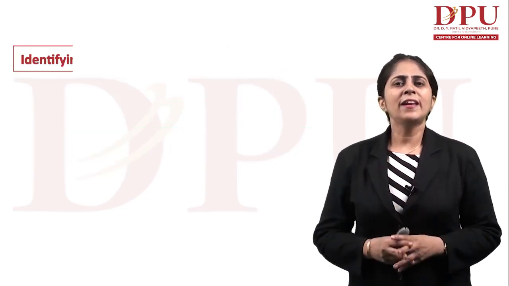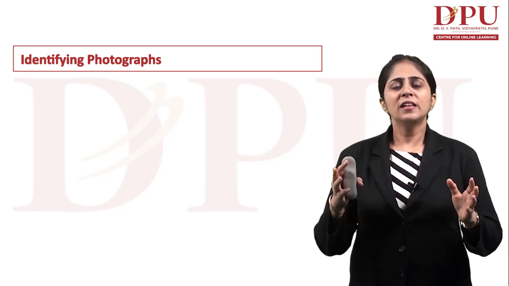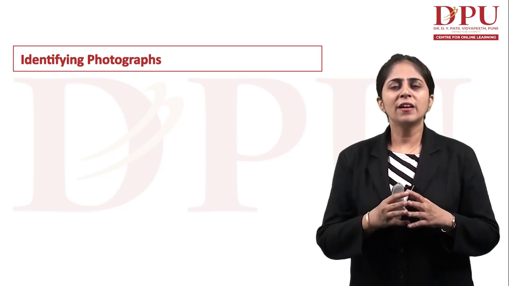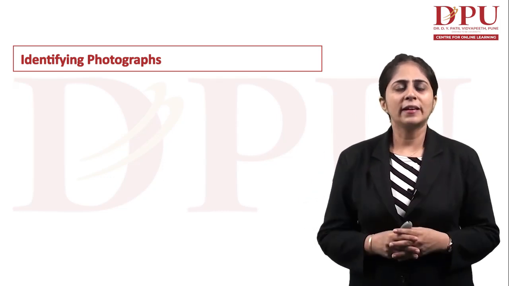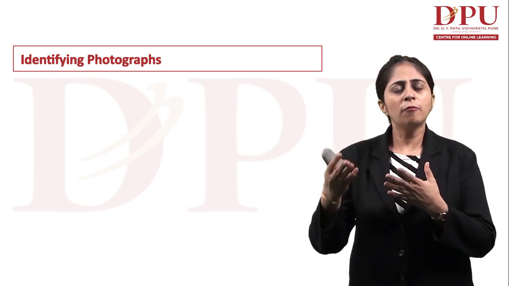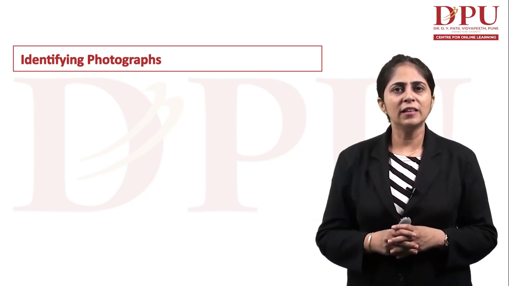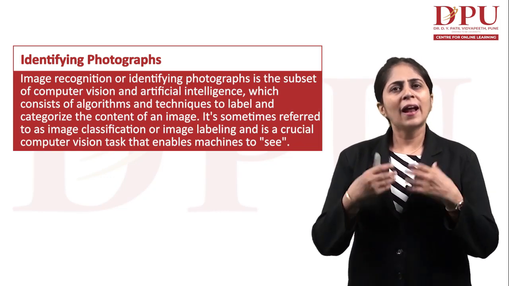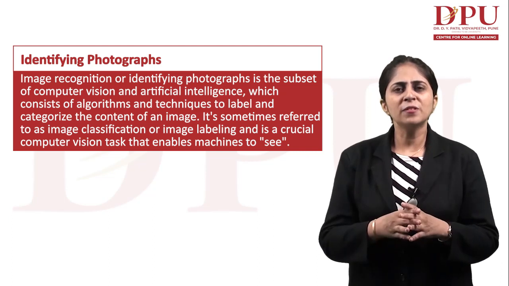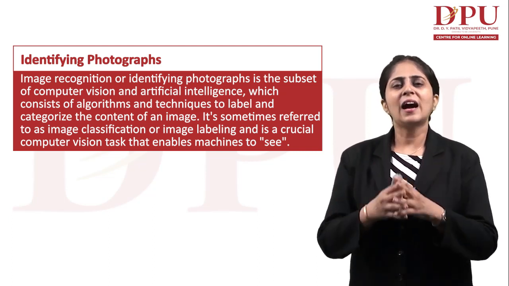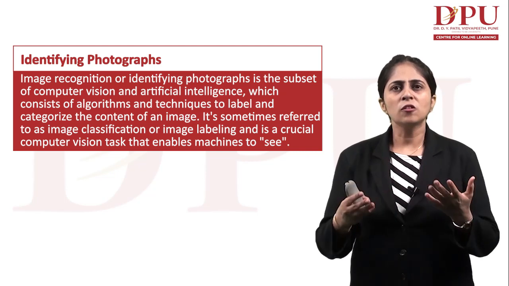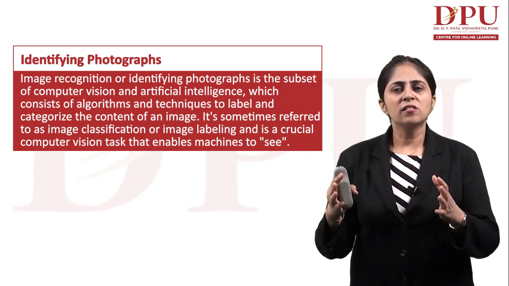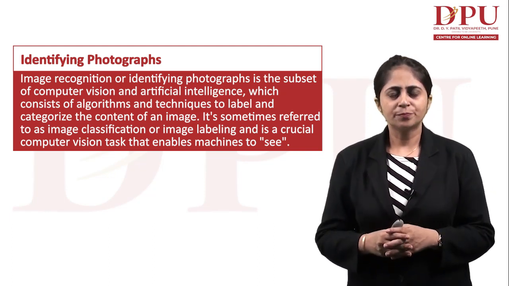Now, identifying photographs. See, here we are talking about visualization of data. So we have various photographs which we have to identify. That is also one form of visualization that is required to be done in business intelligence nowadays. Image recognition, or identifying the photographs, is a subset of computer vision and artificial intelligence, which consists of algorithms and techniques to label and categorize the content of an image.